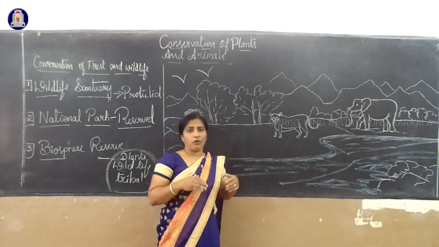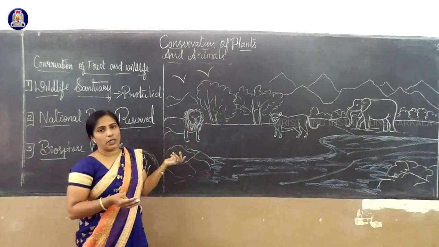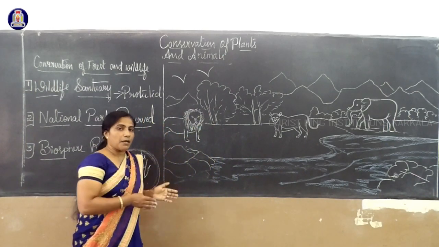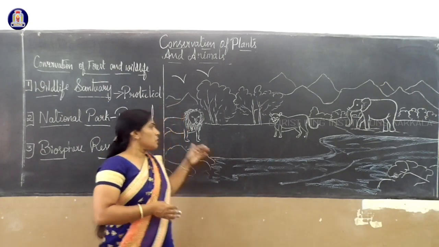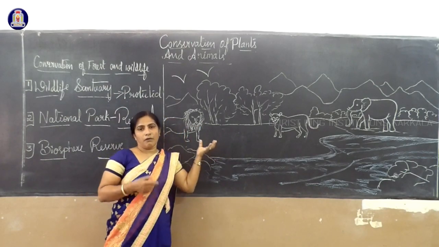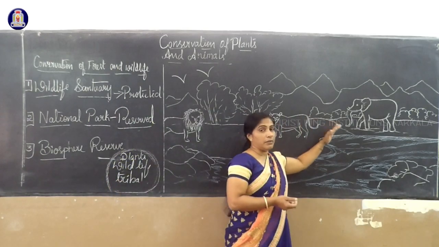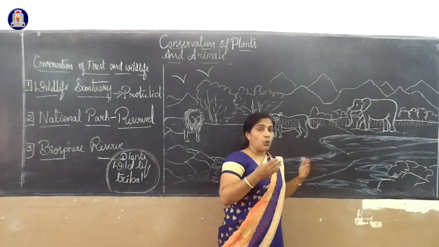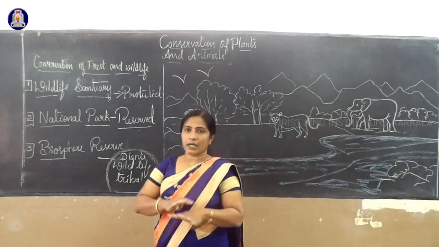Because of forest fires, sometimes the animals move from one place to another. That is sometimes natural, sometimes man-made: hunting, poaching of animals, all because of their skin, their fur, their ivory. So we kill many animals, and sometimes, knowingly or unknowingly, this leads to disturbance in the ecological system.